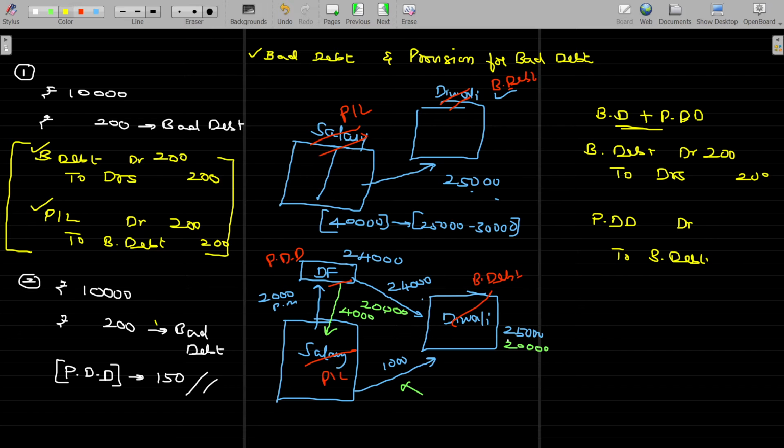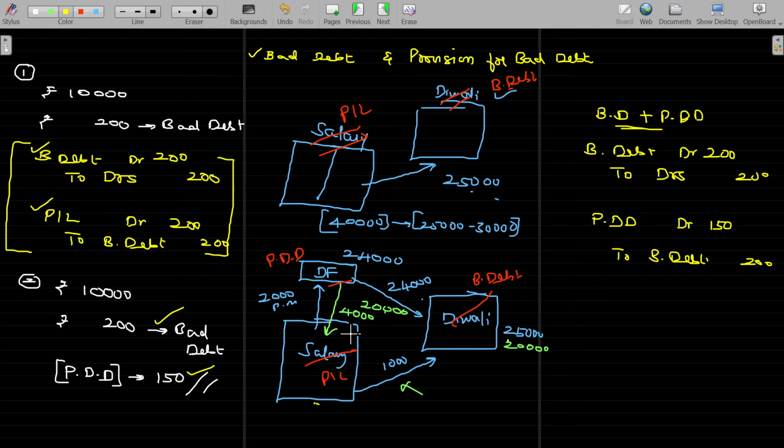How much is the bad debt we have? For this illustration, 200 rupees. How much PDD we have? 150 rupees. So shortage is there or not? Shortage is there. If there is any shortage, what do you do? That shortage can be adjusted in the P&L account.